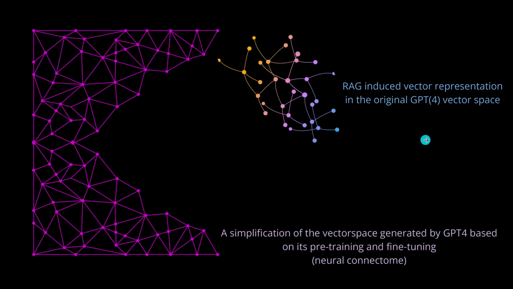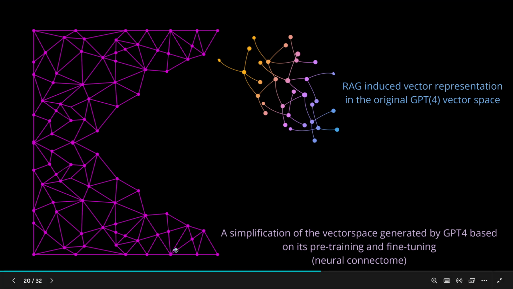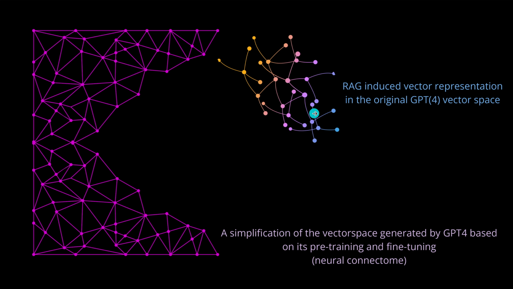How can we imagine this in these simplified pictures? Now again, here we have our GPT-4 or our GPT. And here we have those RAG-induced vector representations done by OpenAI in the OpenAI vector embeddings. And you see here, there is something close by. And also, we have maybe only one epsilon environment in our vector space where we can say there exists an epsilon. So we can build an epsilon environment in a topological space so that we can say that this node from this network and this node from this network are coming within an epsilon.